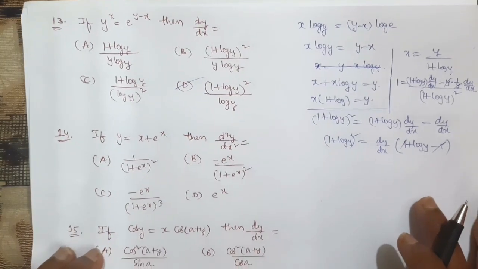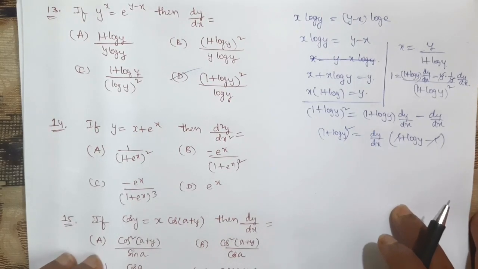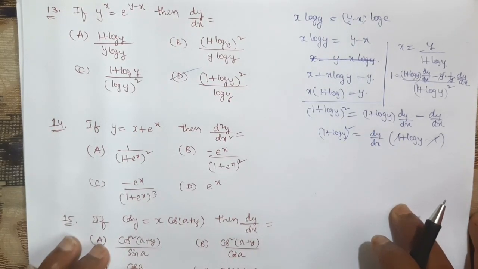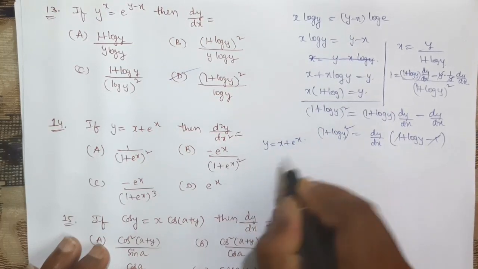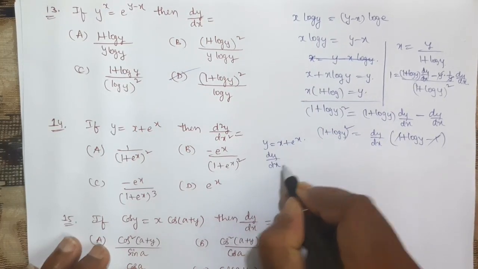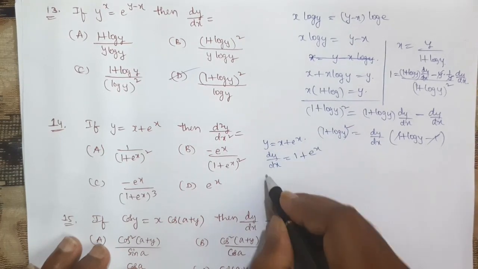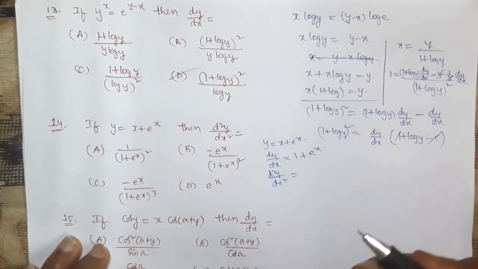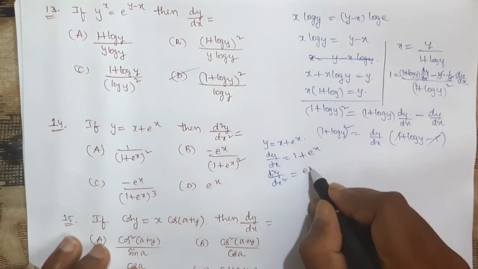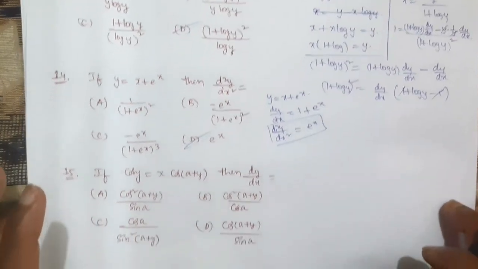Next, question number 14. This is a very easy problem. If y equals x plus e power x, then find d square y by dx square. First, for y equal to x plus e power x, find dy by dx. What is dy by dx? For x it is 1, plus the derivative of e power x, which is e power x. Next, d square y by dx square: the derivative of 1 is 0, and the derivative of e power x is e power x. Okay. Next, question number 15.